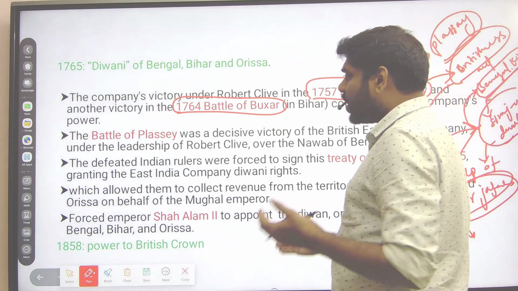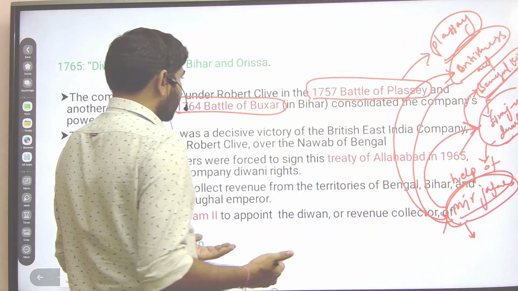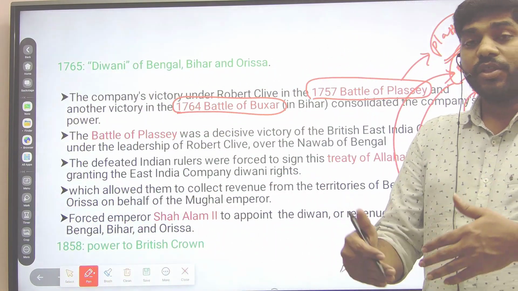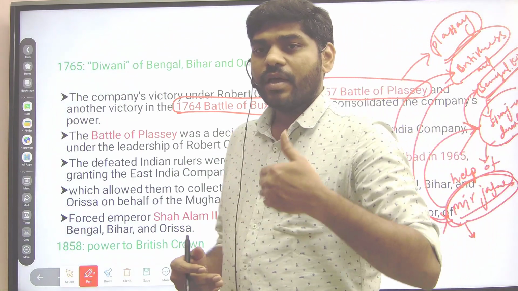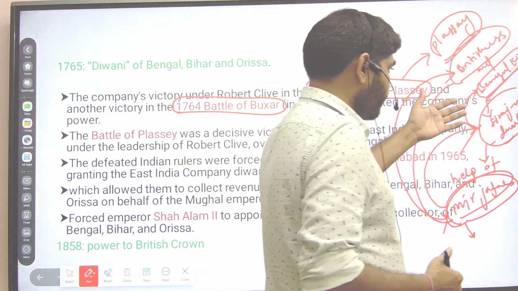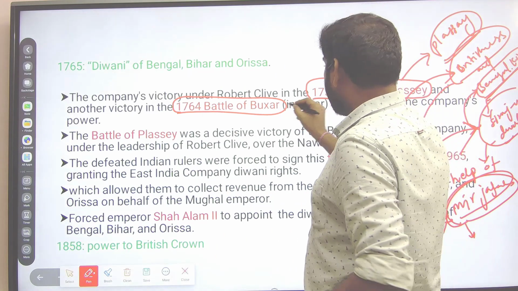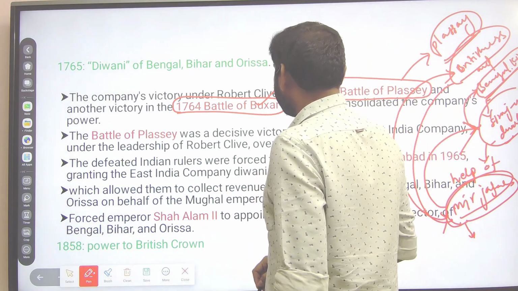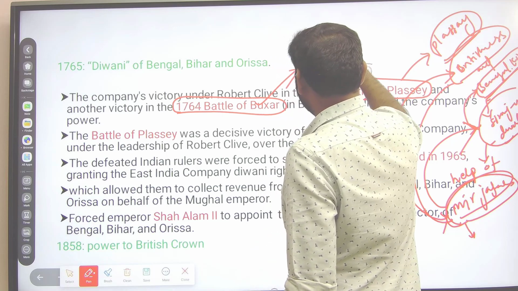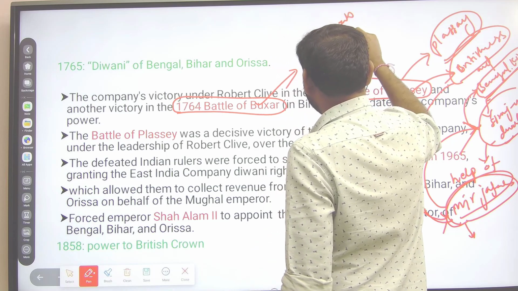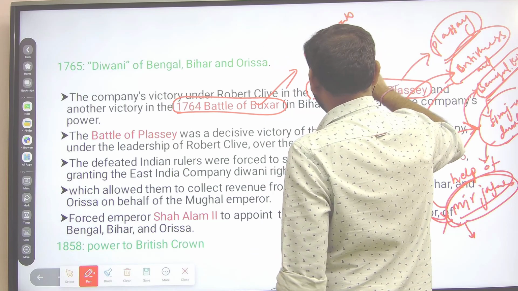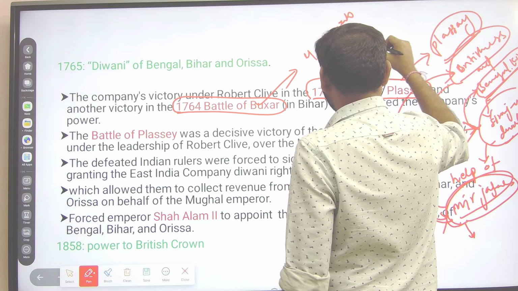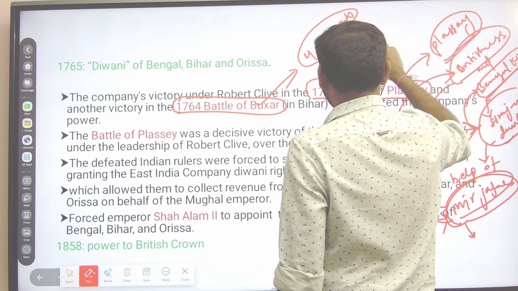But later, after the war, they gave political authority but not economic authority. They started collecting revenues from the Bengal province. After the Battle of Plassey came the Battle of Buxar: four Nawabs versus the British East India Company.